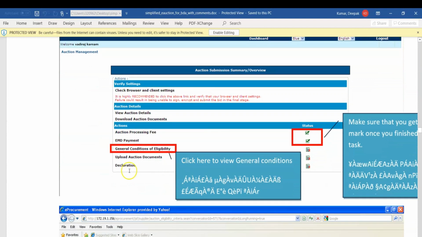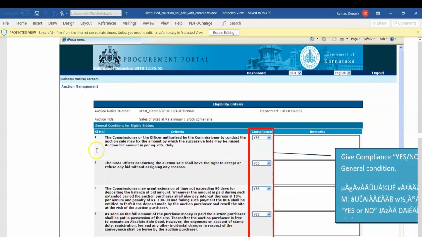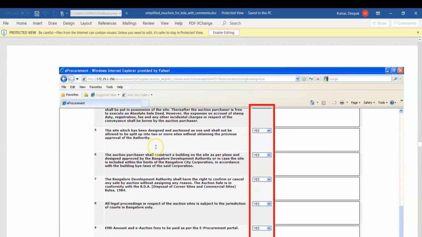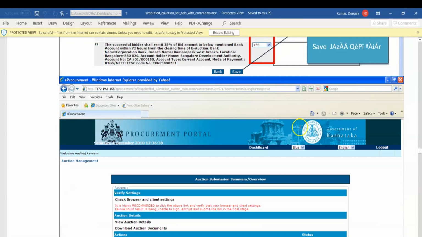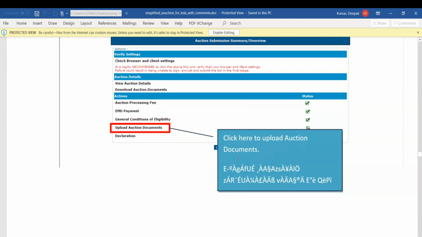Next, read the general condition and eligibility, click on all the checkboxes, and click on save. Once you click on save, go to upload auction document. Click here to upload the auction document which you downloaded previously. You need to upload the auction documents.